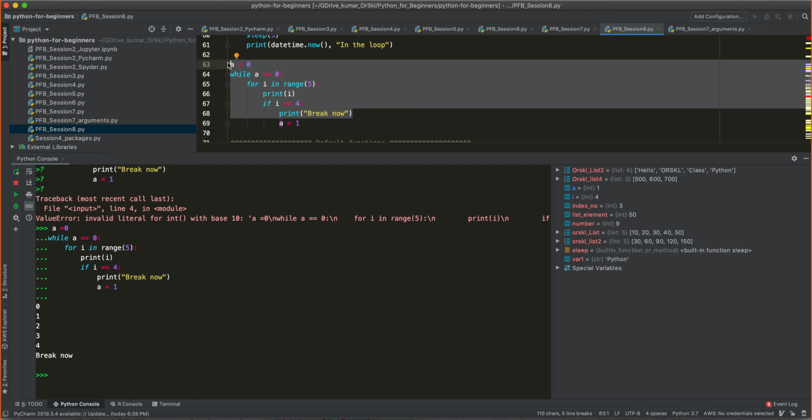You will not believe it, your system will keep running this set of programs. It will keep printing 0, 1, 2, 3, 4, 0, 1, 2, 3, 4 on your screen for a lifetime. That's the reason why, though the while loop is used for conditions where you don't know how many times you have to run a loop, it is also very important to make a note that it should not run in an infinite loop. So you have to properly program it in such a way that it exits at a certain condition. You have to decide what that condition should be. It's up to you.